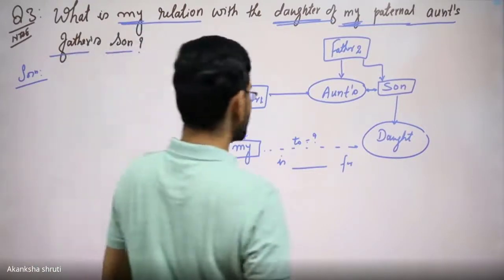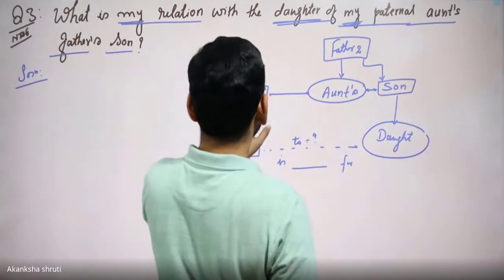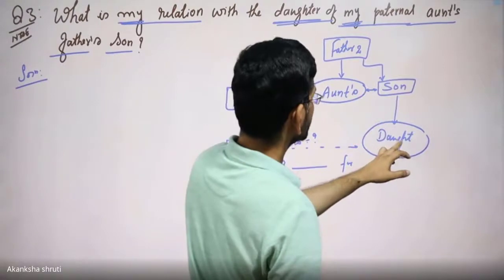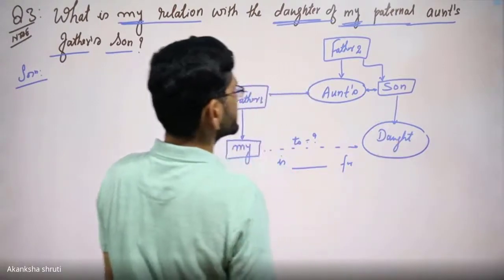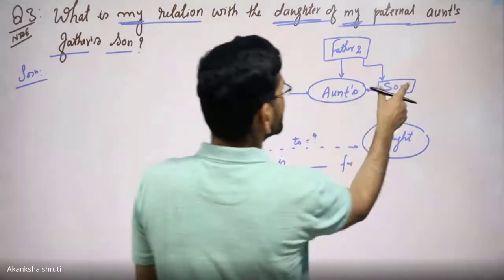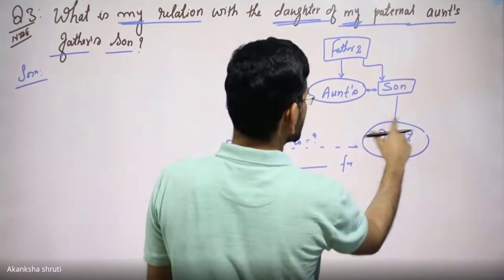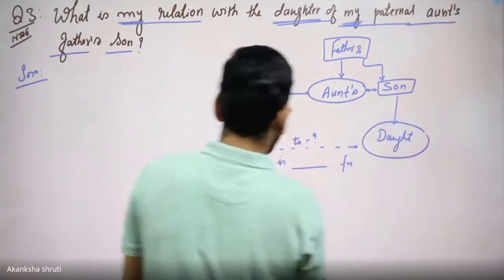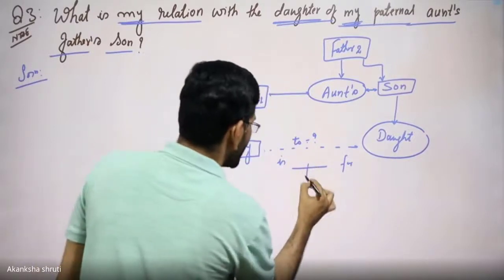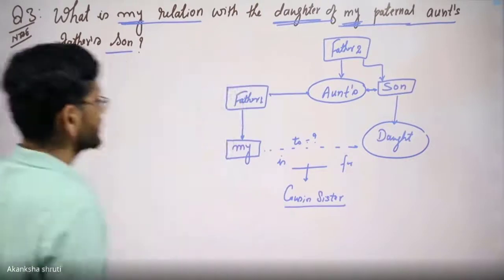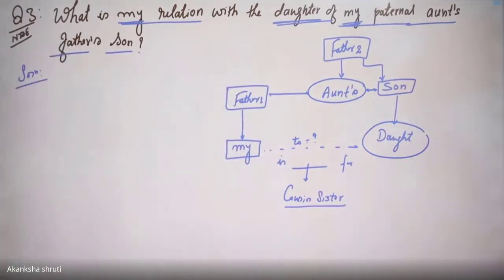Now cousin brother or cousin sister, here this aunt's brother's daughter. So this daughter will be the cousin sister.